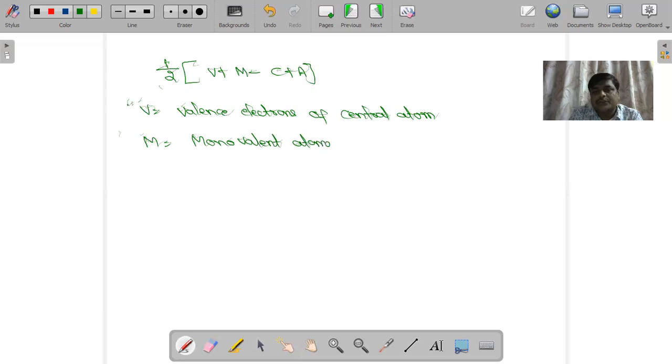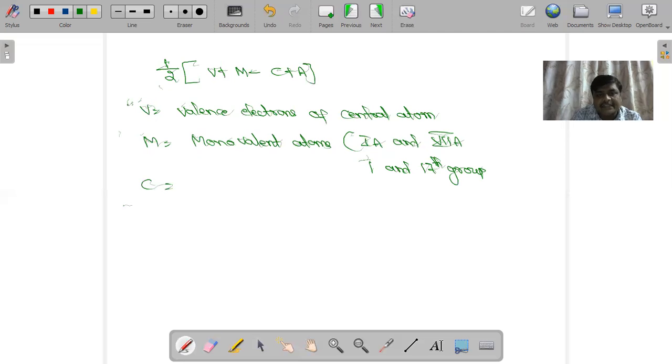So we can represent 1A and 7A, or the first group and 17th group. Why are we considering 1A and 7A? The 1A or first group elements always lose one electron for attaining stability, whereas the 7A or 17th group elements always try to gain one electron for attaining stability. So that is about M.